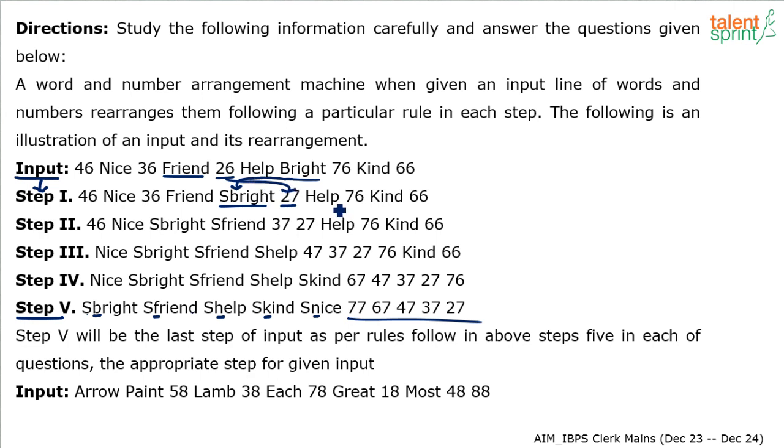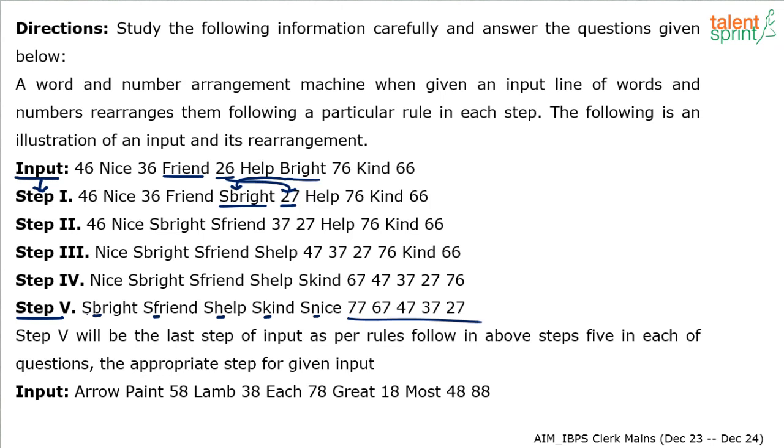And then we have help, 76, kind and 66. So the observation is in step 1 we have moved bright and 26. Another observation is whenever you move a word, you add the letter S to it, and whenever you move a number, you increase it by 1. So bright was moved, it was made S bright. 26 was moved, it was made 27. Everything else is as it is without any shift in the positions. Now the question that arises is, why have bright and 27 been moved like this? And why have they been brought to the middle?